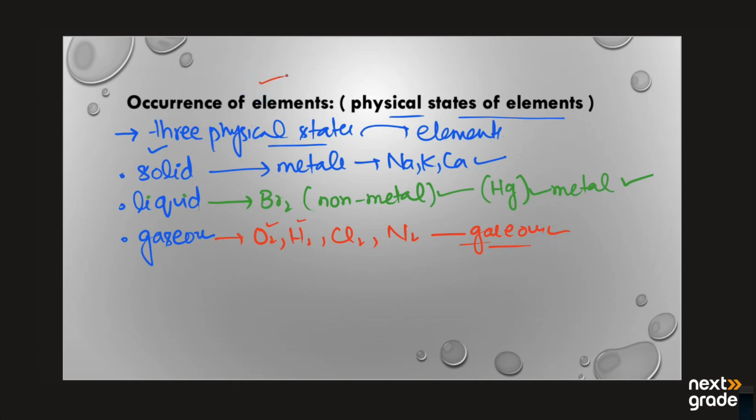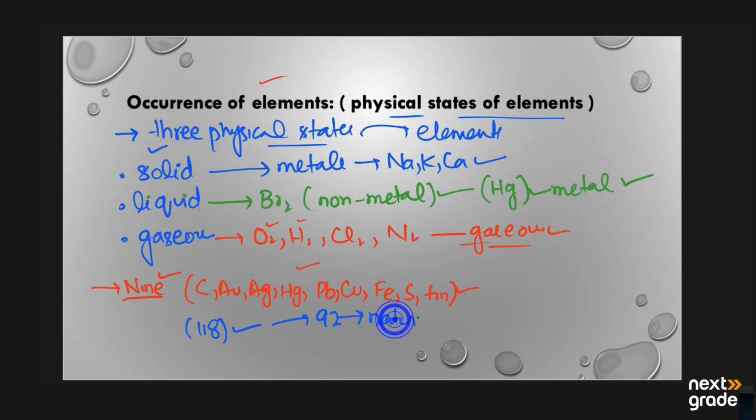If we look at the number of elements, in the early ages only nine elements were discovered: carbon, gold, silver, mercury, lead, copper, iron, sulfur, and tin. These were known in the early ages, but now we have a total of 118 elements, of which 92 are naturally occurring.